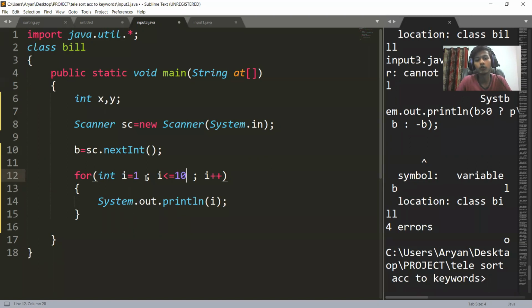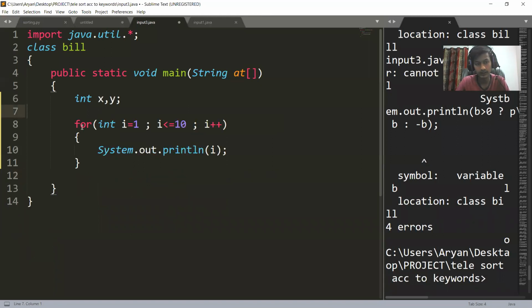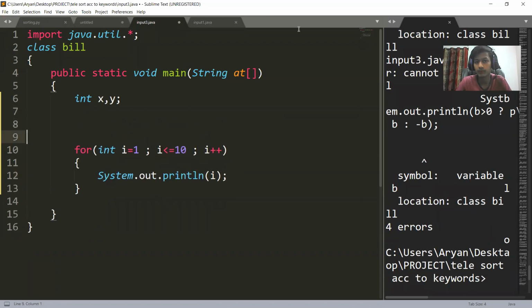Okay, the for loop that we have runs in two phases. Many teachers may or may not tell this, but I am telling you that the for loop runs in two phases. Phase one is the initialization phase. In the initialization phase, our variable is first initialized and then the condition is checked. Okay, this is phase one.